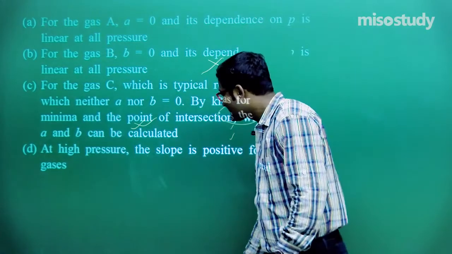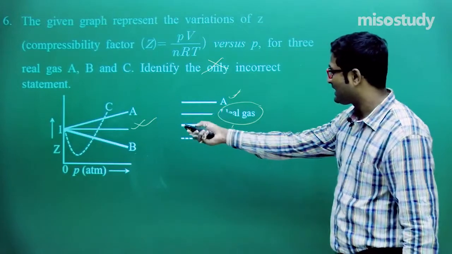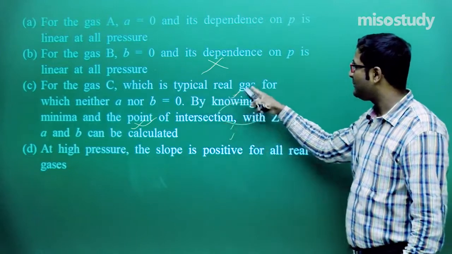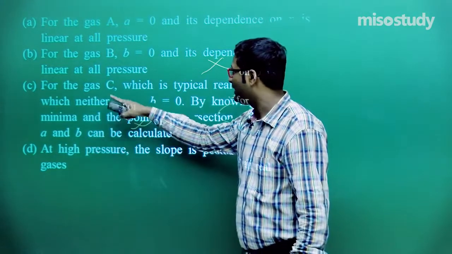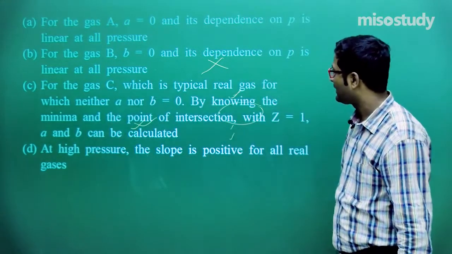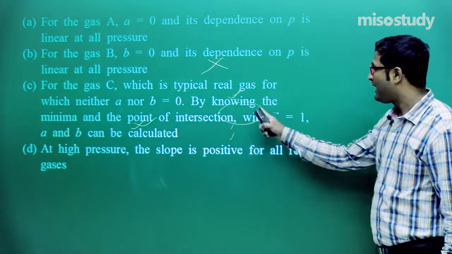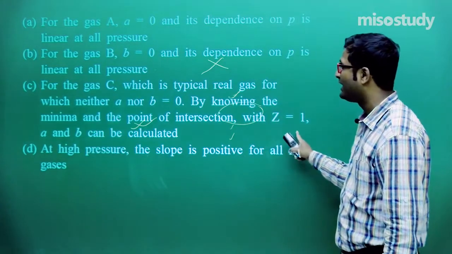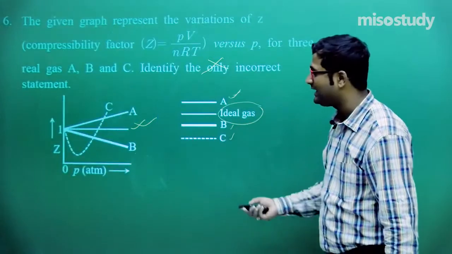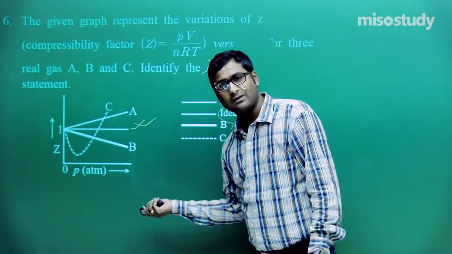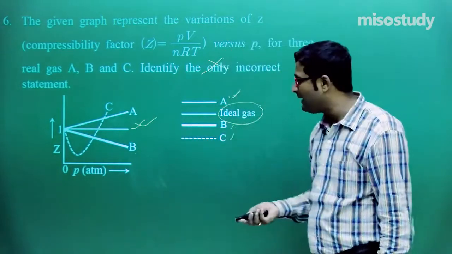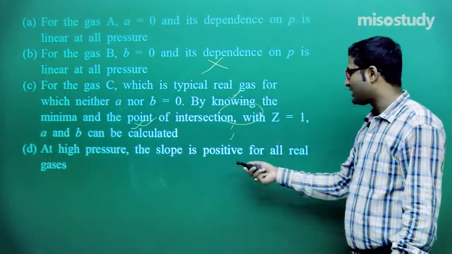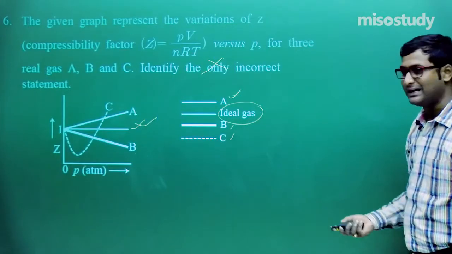But for gas C, check out the other option. This is the graph of C. Now look, for gas C, which is a typical real gas for which neither A nor B is equal to 0, by knowing the minima and the point of intersection with Z equal to 1, A and B can be calculated. Definitely for this graph we can easily calculate A and B if you know the minima. Next one, at high pressure the slope is positive for all real gases.